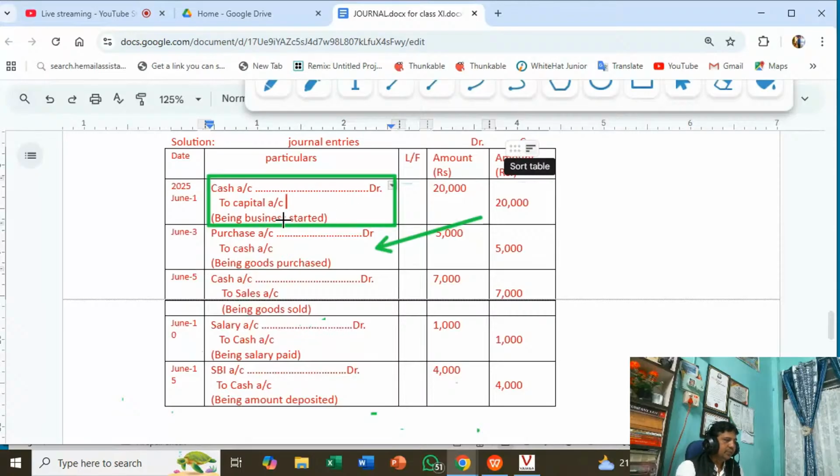So this implies brief information, short information about the journal entry. This is the journal entry: cash account debit to capital account. Being business started, it implies that when the business started, we pass this journal entry. Only when cash is brought into the business, or the business started with cash, is this journal entry recorded. Cash account debit to capital account. This is the debit column and this is the credit column.